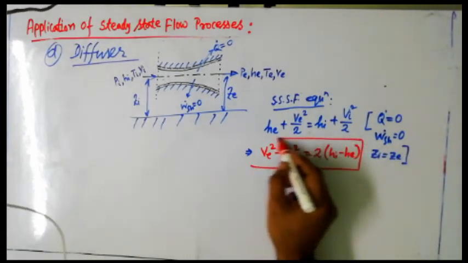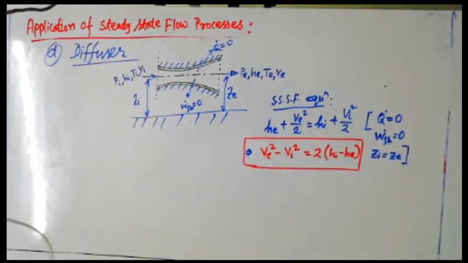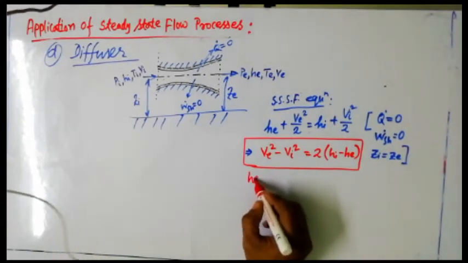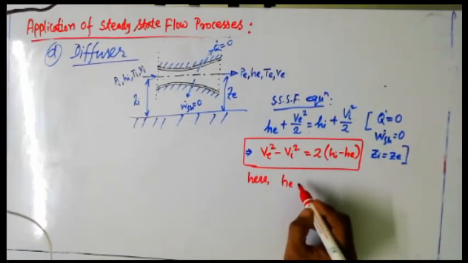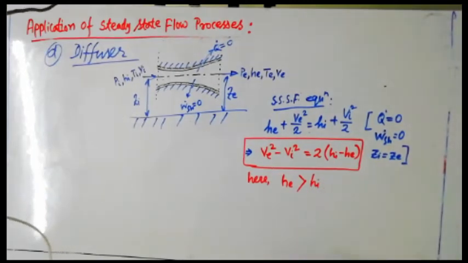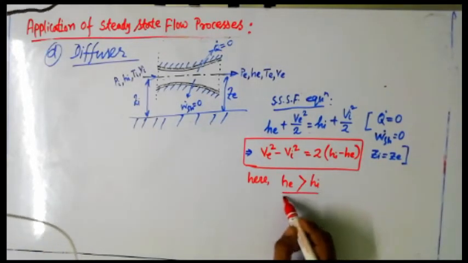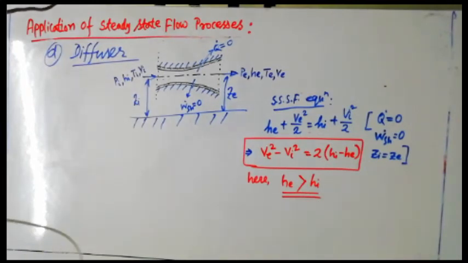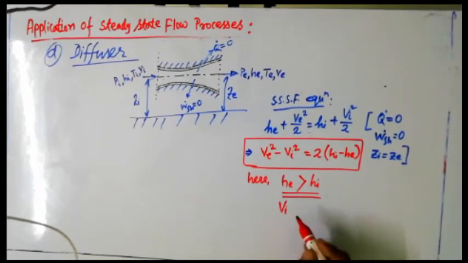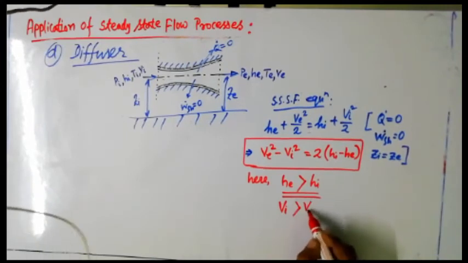That same relation I have developed for the nozzle also, but mind it, in case of the diffuser, HE is greater than HI. That means the enthalpy at the exit will be increased compared with the enthalpy at the inlet. That's why the velocity is going to be decreased. If the enthalpy is increased, then obviously the velocity is going to be decreased. So while this particular condition holds, I can see that VI obviously will be greater than VE.